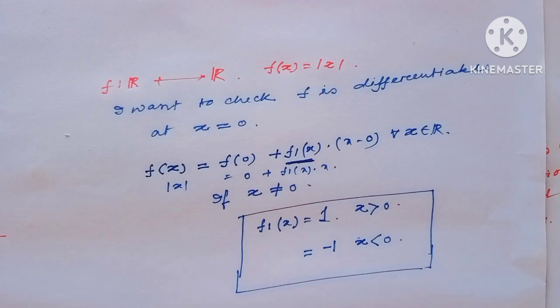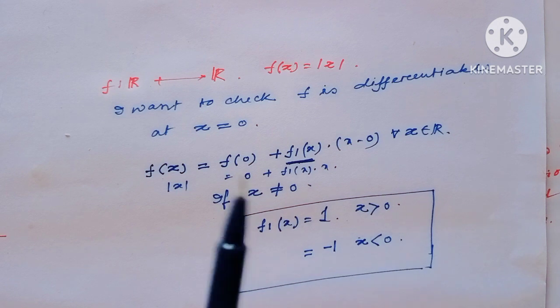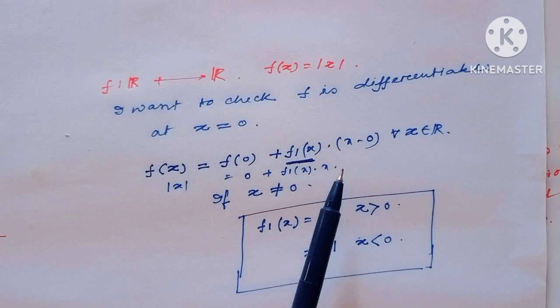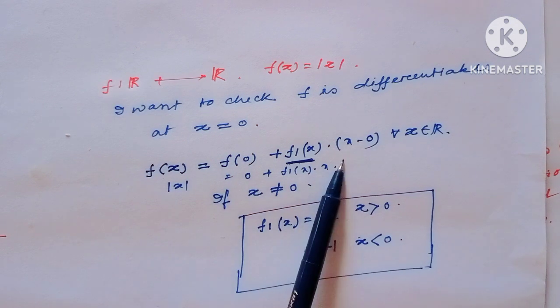But most people evaluate whether a function is differentiable or not wrongly, by the derivative. But this is the actual way. We have to find such f1 in this way.